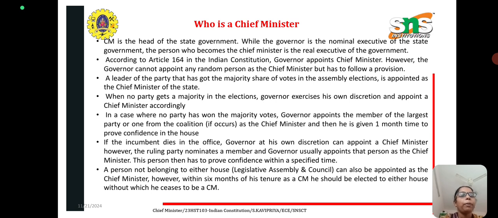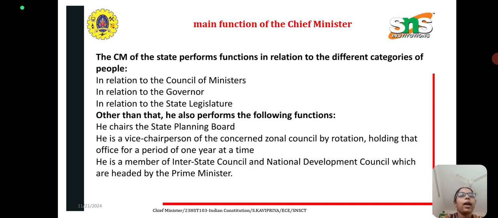A person not belonging to either house, the legislative assembly or council, can be appointed as a chief minister. However, within 6 months of his tenure as CM, he should be elected to either house, without which he ceases to be a CM. And next are the main functions of a chief minister.